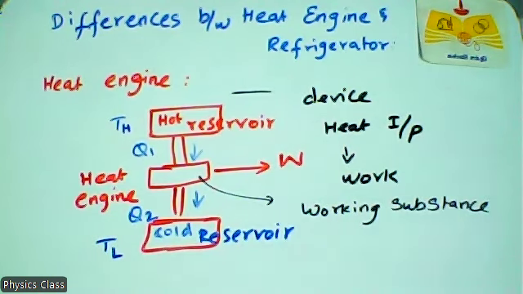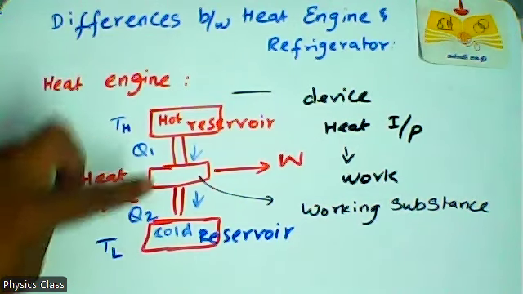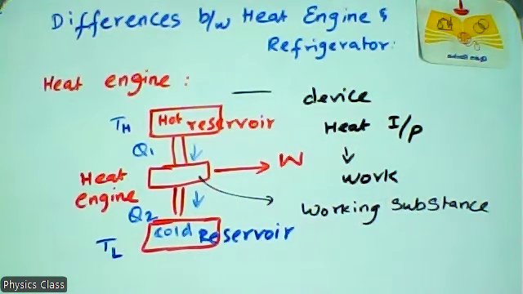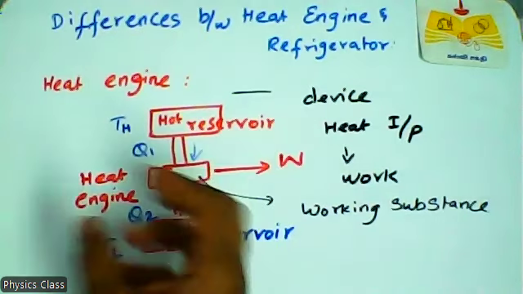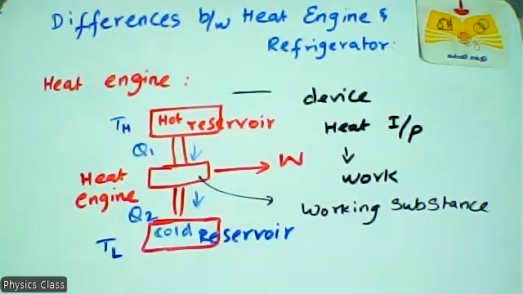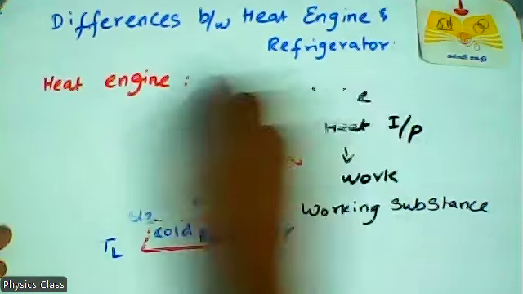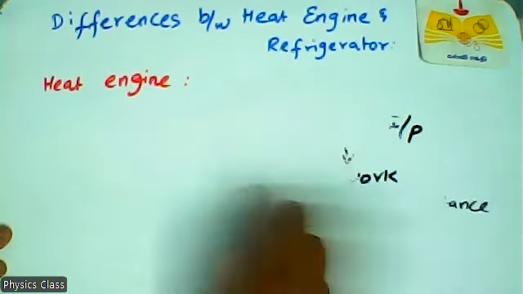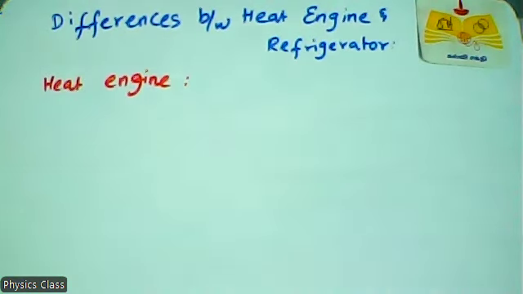The working substance absorbs heat from the hot reservoir, converts it to work, and rejects some heat to the cold reservoir. We can discuss this in detail later.